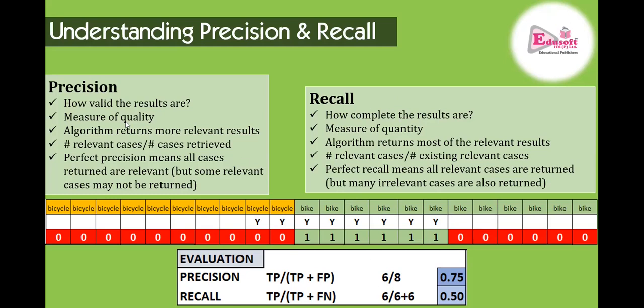So this is the contrast between precision and recall. Precision is talking about only what the model has given out. Recall is also considering the failure of the model. And that is why this formula is there. Precision is considering only the false positive, but recall is actually considering false negative. So there has to be a balance between the two.